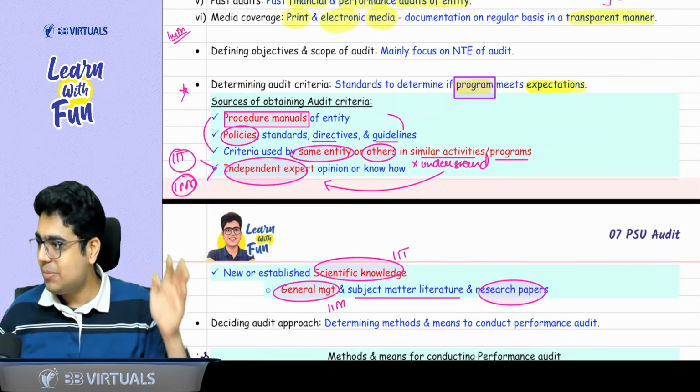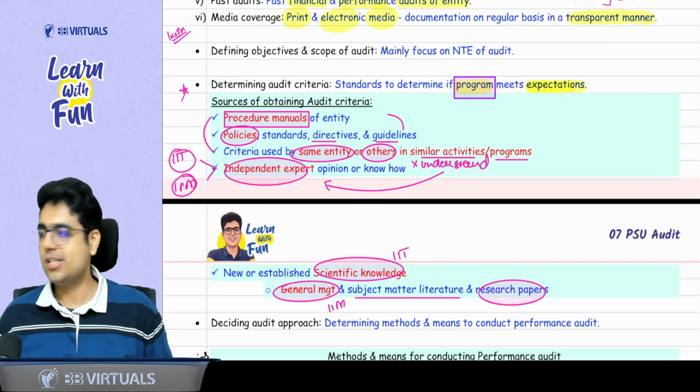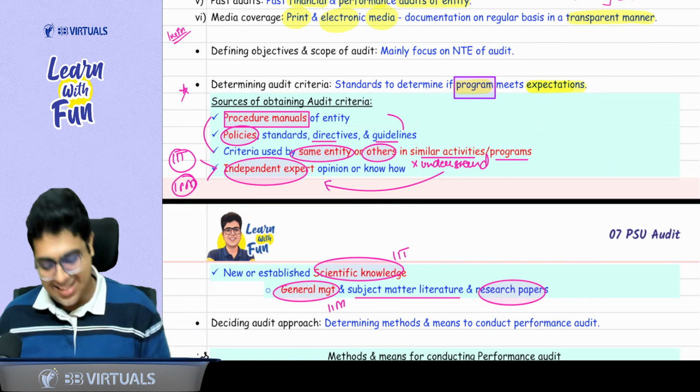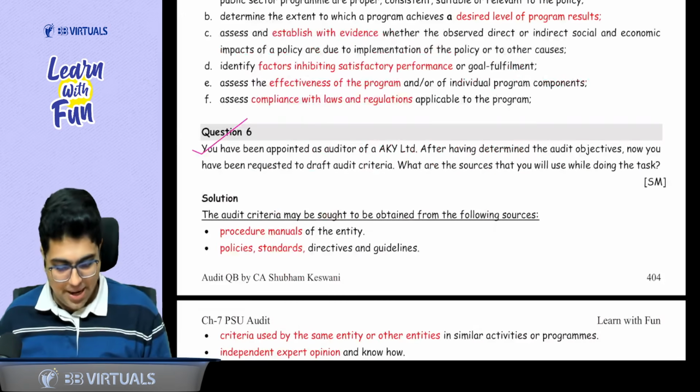Can I say learning will become very easier for you now? Yes, sir. Once more, last time. What is a criteria? Procedure, policy. Whose policy, whose procedure manual? Same entity or others in the similar activity. Just the connecting point, just remember this. If I am not able to understand the policy, take help of independent expert. IIT, IIM. IIT means scientific knowledge. IIM means general management and subject literature. Learn with fun. Done, sir. Now, sir, once the criteria is done, let's do some questions of criteria given in your question bank.